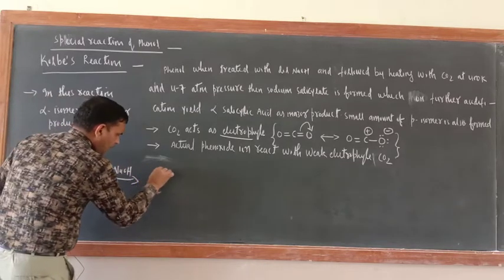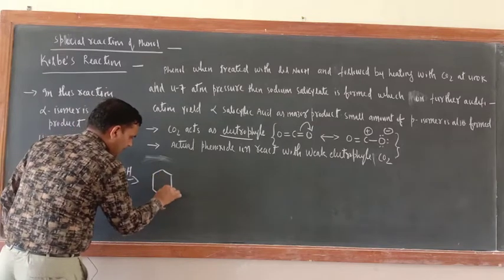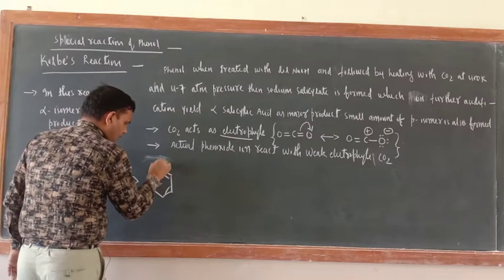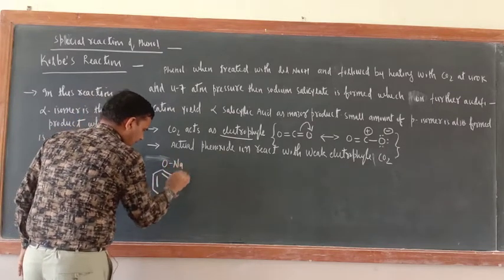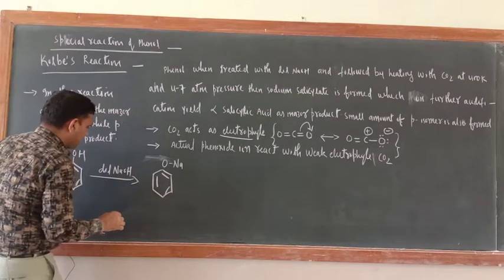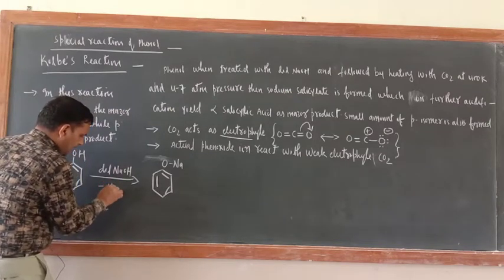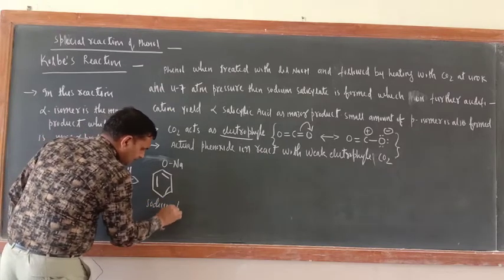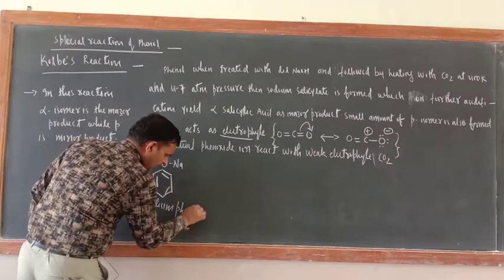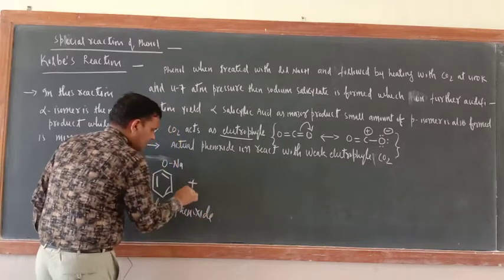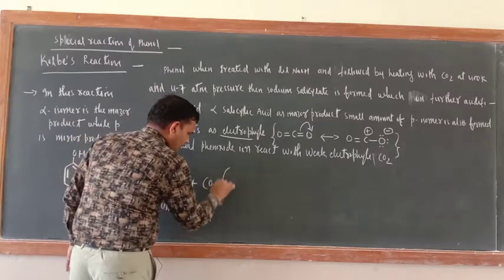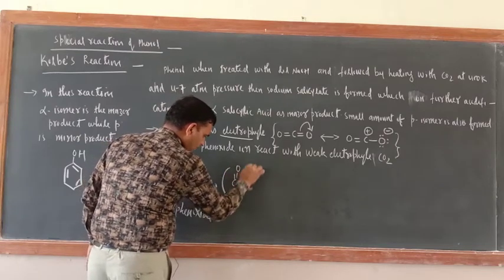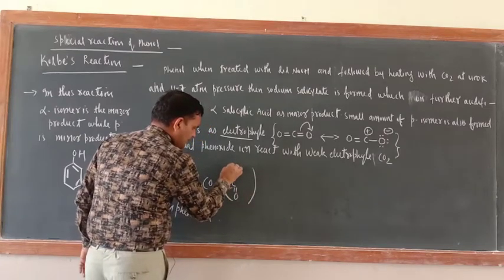So here the product would be sodium phenoxide, ONa, with H2O. Now CO2. You can write it like that also: O=C=O. Now this bond would be shifted here.